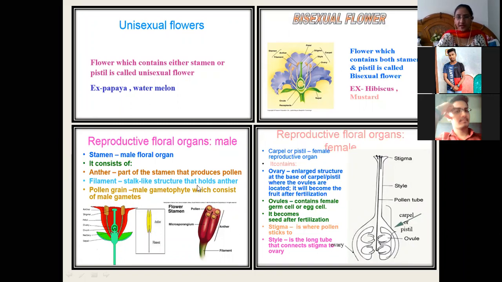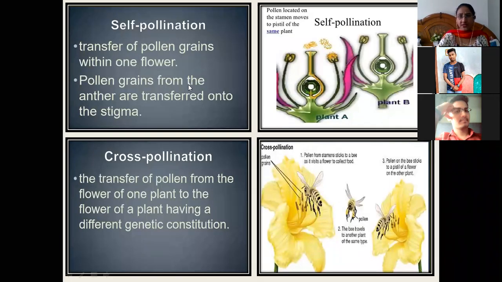So this is very important. You should know what the male reproductive organs of a flower are, and what the female reproductive organs of the flower are. Now we will see the definition of self-pollination. Self-pollination is the transfer of pollen grains within one flower. See here, the pollen located on the stamen moves onto the pistil of the same plant. एक ही plant के ऊपर pollination हो रहा है. Means जो pollens हैं वो stamen से move to the pistil of the same plant.